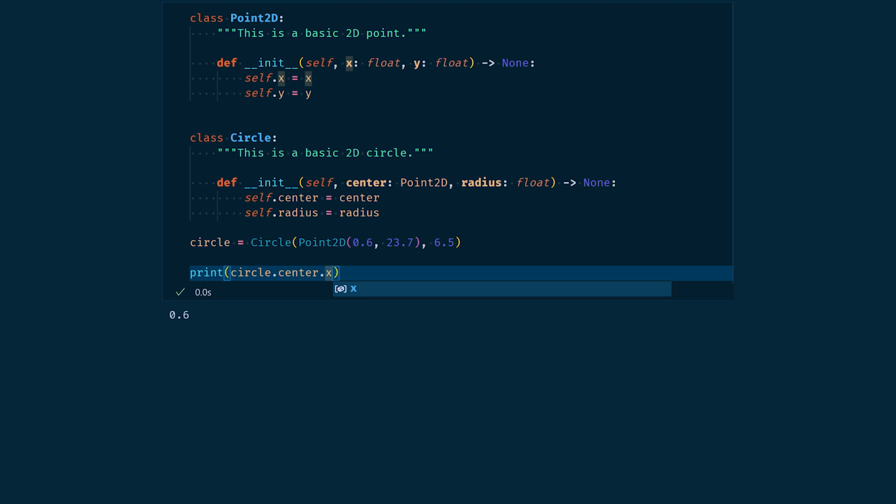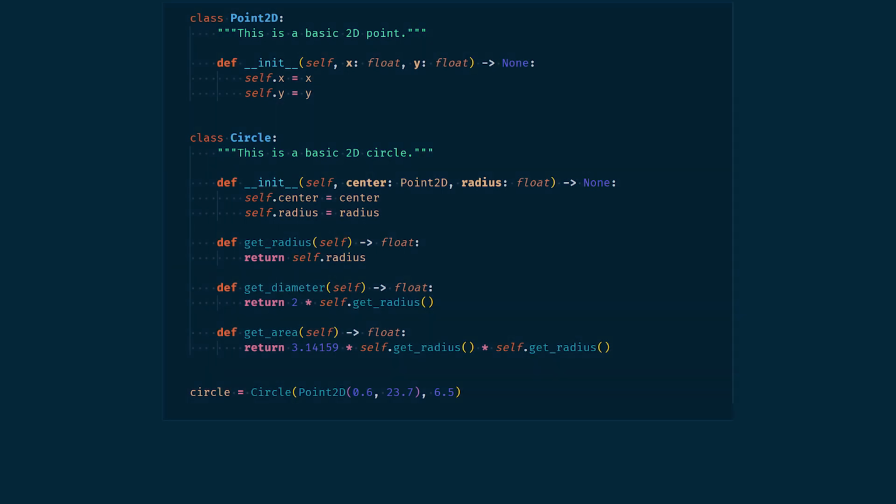So, for the sake of good practice, let's create methods for the circle class to get the radius, and let's create some more to compute the diameter and the area. Note how self, the first parameter of a method, allows us to retrieve the fields we're interested in. Now, we can use these methods to manipulate an abstract representation of a circle. Now that we are familiar with Python and OOP, let's code our program. Now that the way of handling data is known, let's create real objects for our shifters and our intermediate functions.